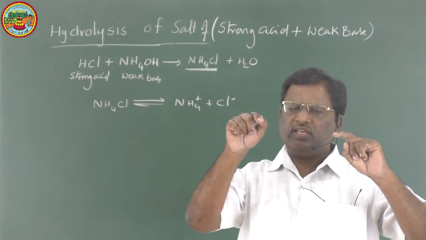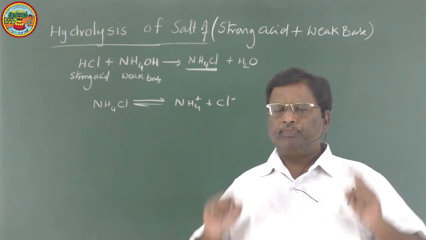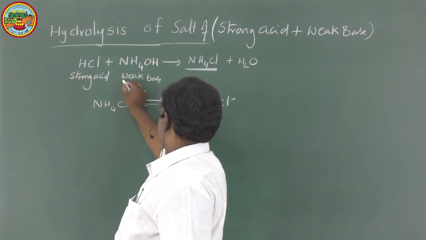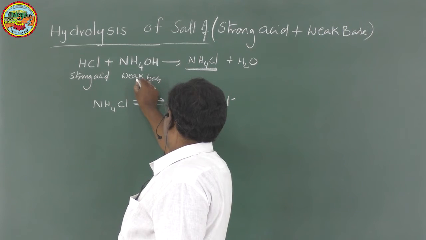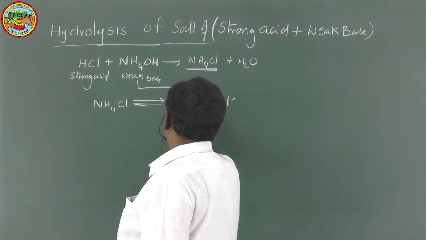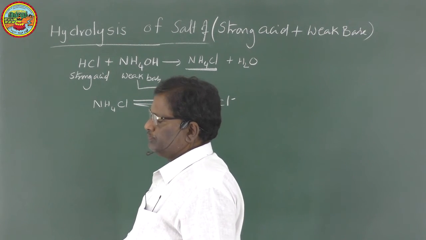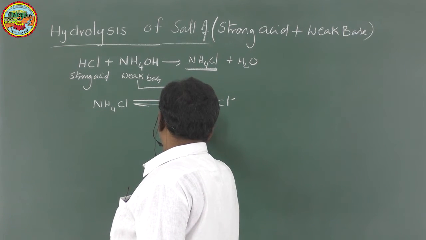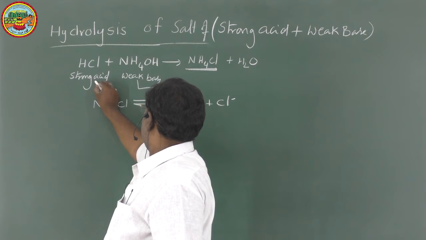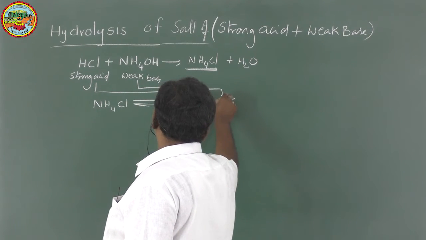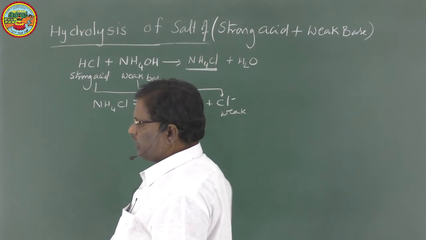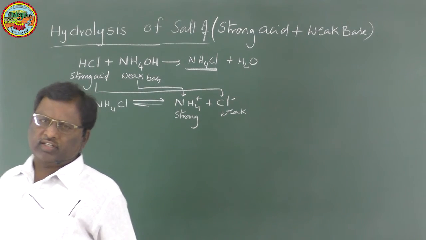If the base is weak, its cation is strong. Here it is a weak base, so the cation obtained from it is strong, and the anion is from a strong acid, so it is weak. The weaker one cannot react with water.